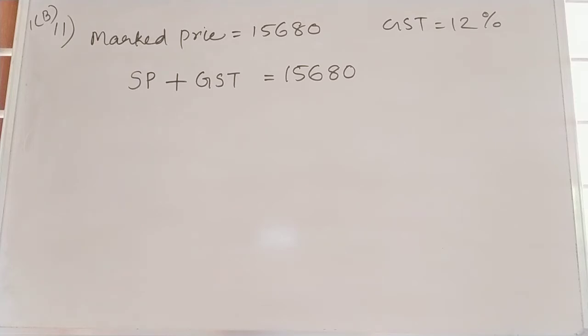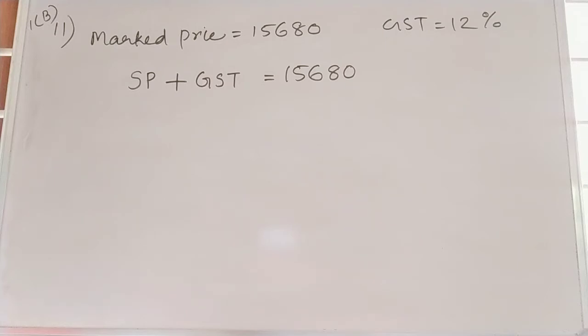But we don't know the new market price of the refrigerator. Read the question. Gagan, a customer of this refrigerator, asked the trader to reduce the market price of the refrigerator. So, he asked the trader to reduce the market price. So, we don't know the new market price.